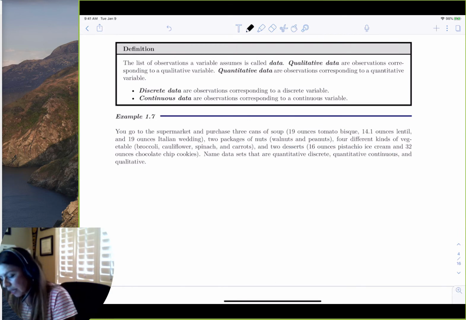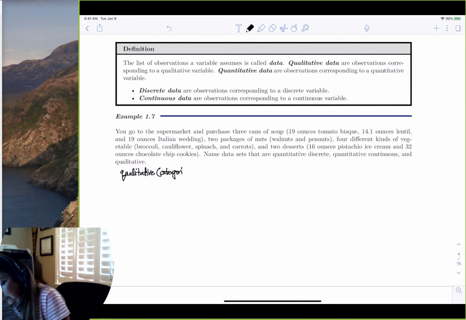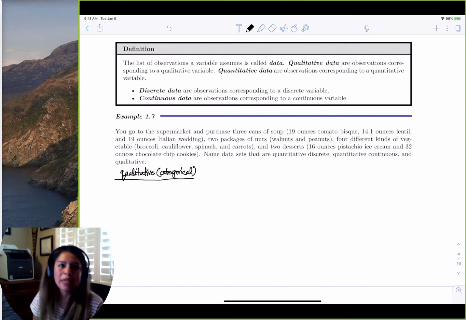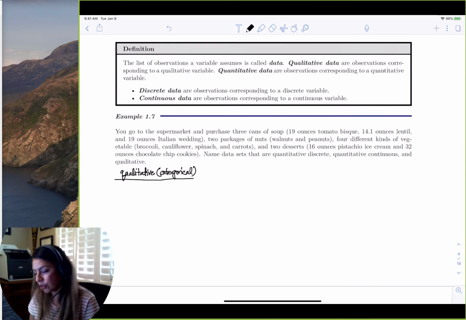Okay, so let's go ahead and begin with the qualitative, which is categorical too. It's however you really want to remember it, but they're both used synonymously throughout the book. So the qualitative would just be categories. What were the categories of the food we purchased?